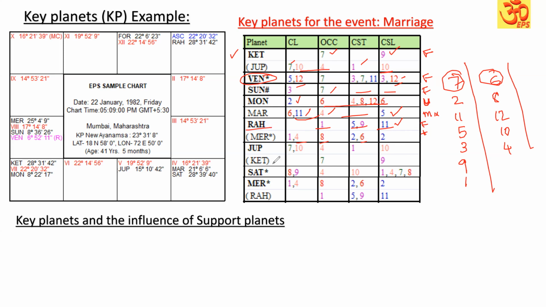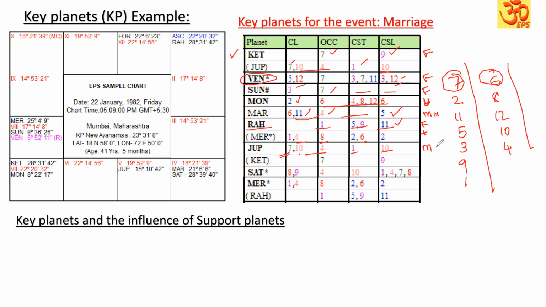Then comes Jupiter. Jupiter is 7th lord, 10th lord occupying 4th house. Lagna star lord and 10th sublord. So the 7th lord itself is not having good grouping, but having some weakness in its self-signification, as we discussed under Jupiter. So this is not very good, but the second planet Ketu is good. So we can say it is not a favorable key planet.